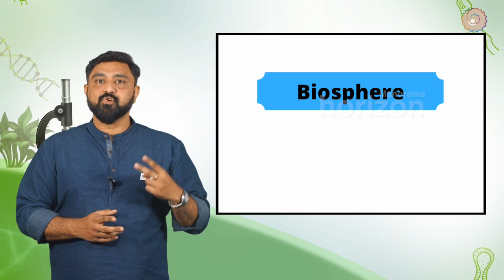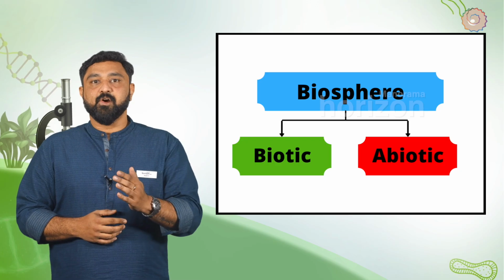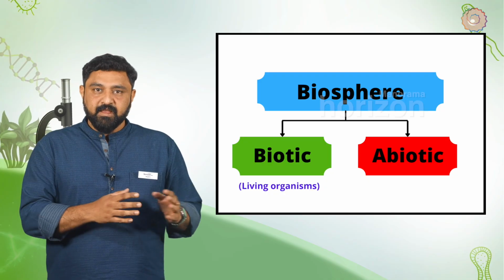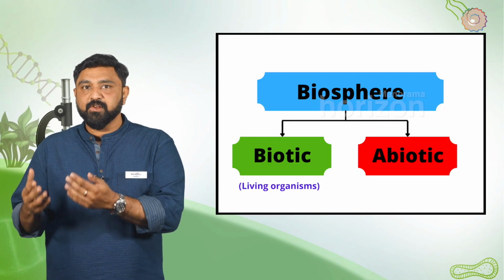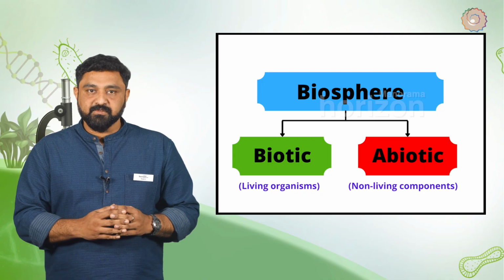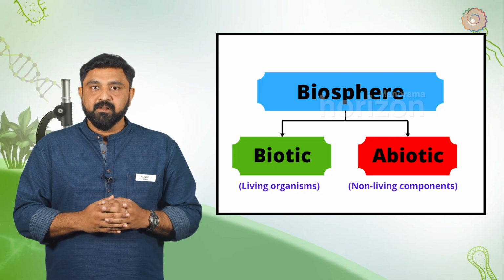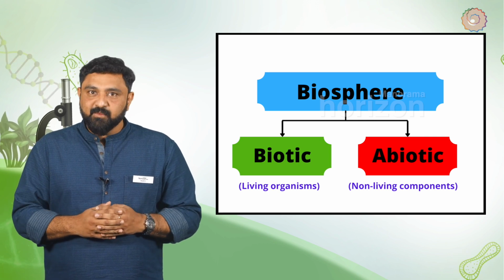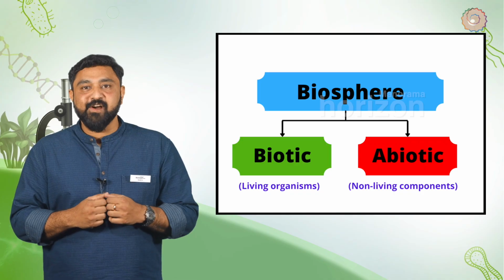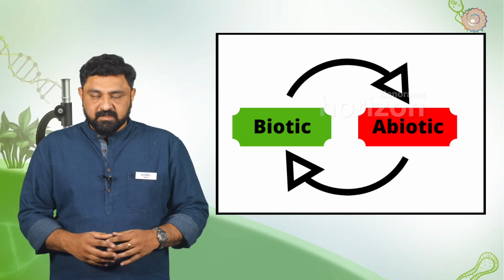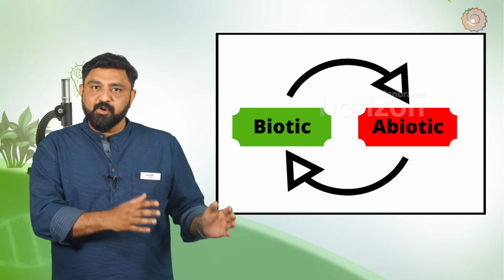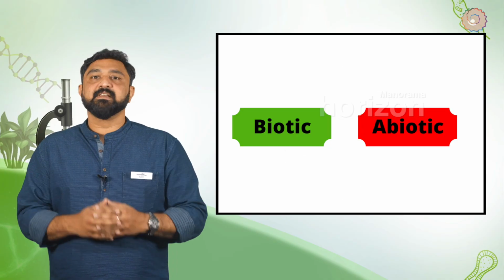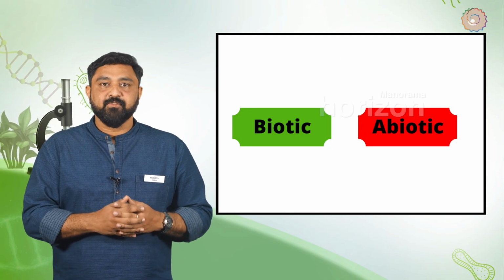The biosphere has two components, biotic and abiotic. Living organisms constitute the biotic component of the biosphere. Air, water and soil form the non-living or abiotic component of the biosphere. But let's think for a moment. Can we survive without soil, air or water? No. Similarly, what is the use of these natural resources without living organisms in them? None. That means the biotic and the abiotic components need each other. Now let's learn about abiotic resources that play an important role in sustaining life on Earth.